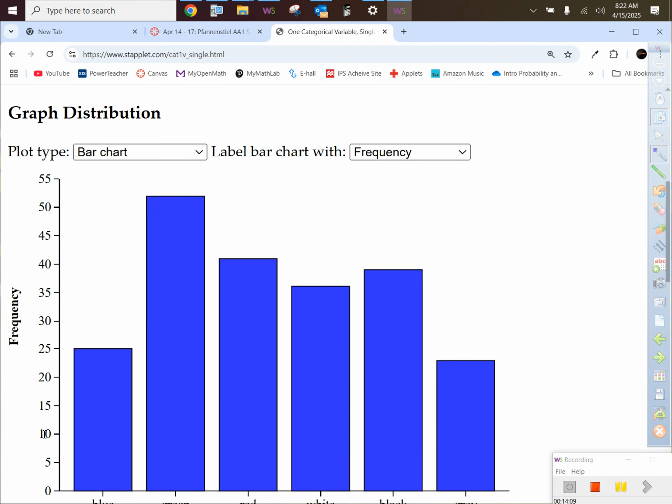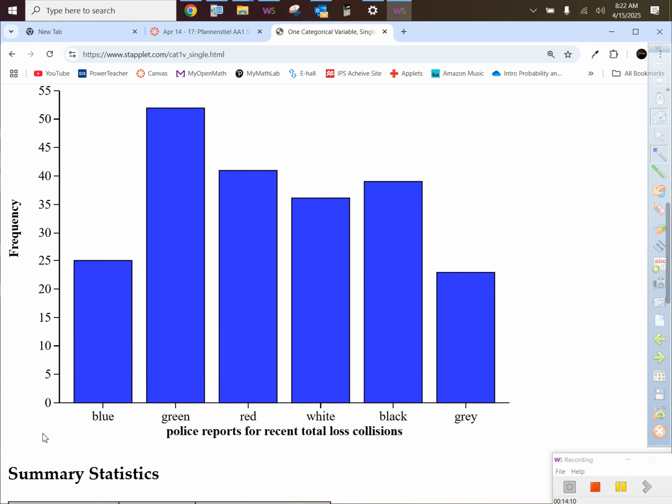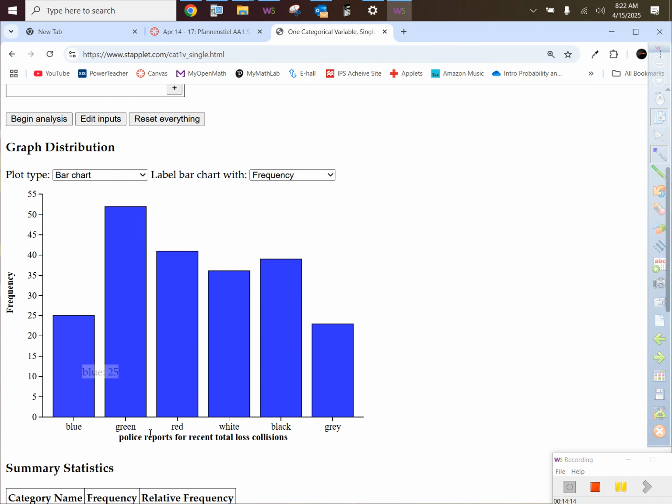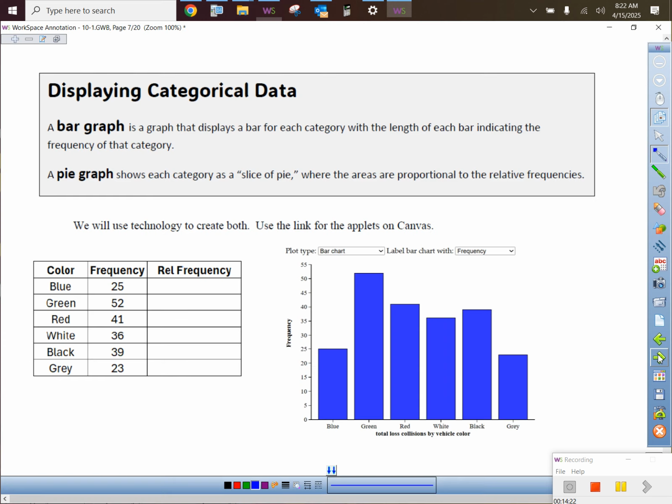And it automatically made a bar graph for me. Let me shrink it down a little bit right here. Notice that it put them in categories, right? That is the categorical data in that case. So they asked us here to make a bar chart of that.